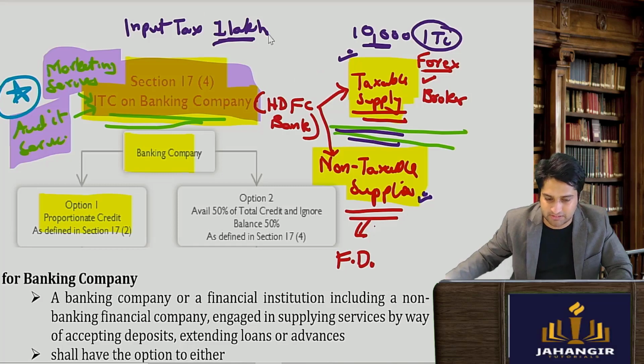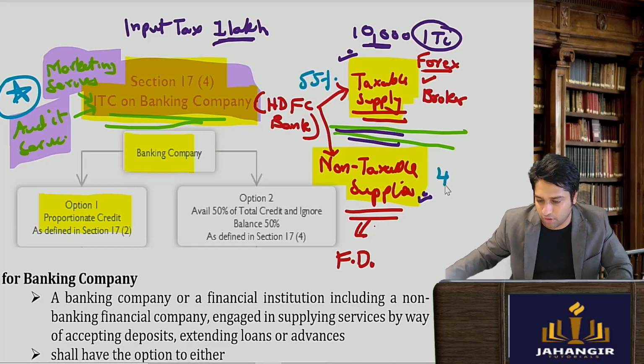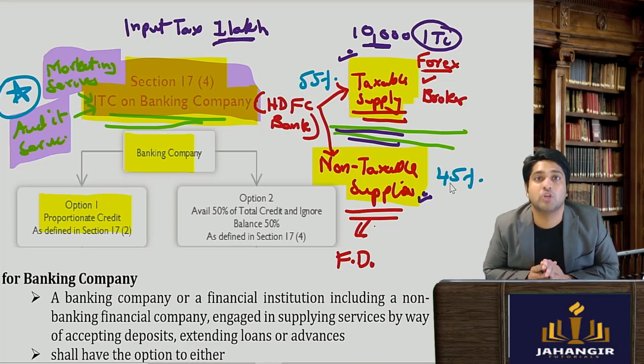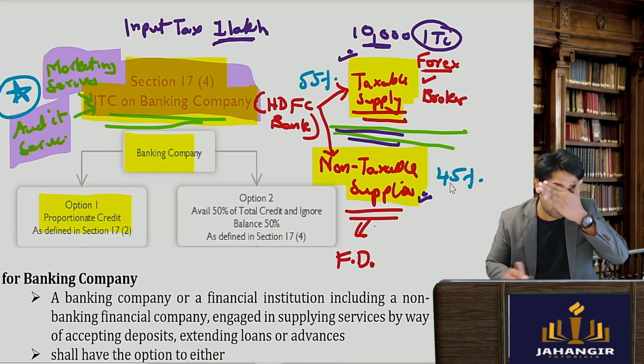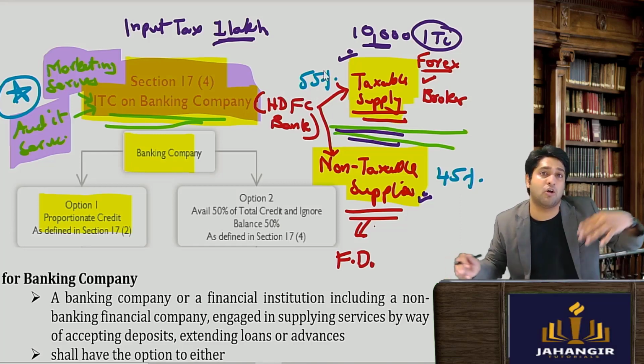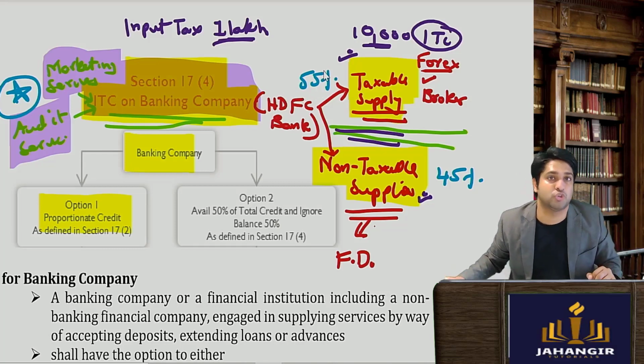55% is for taxable supplies. Let's say 55% is taxable supplies and only 45% is non-taxable supplies. So in that case, they are saying where to maintain all these accounts. It's going to be very difficult for a bank to maintain how much is taxable, how much is non-taxable.